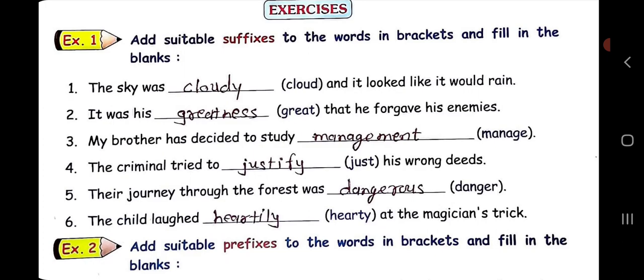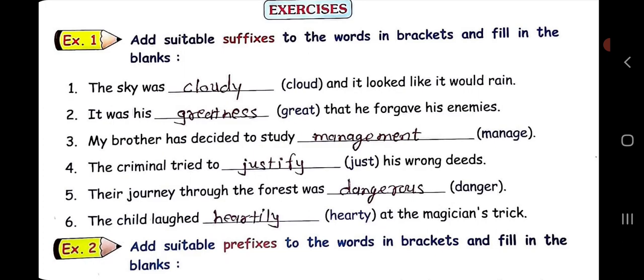Number 5. Their journey through the forest was blank. The word is danger. Then we will add ous to it. Then it will become the adjective dangerous. Their journey through the forest was dangerous.